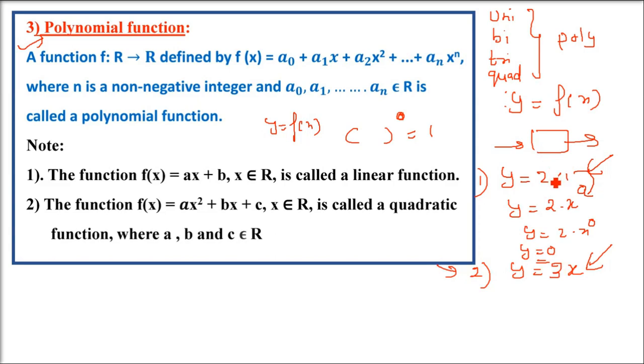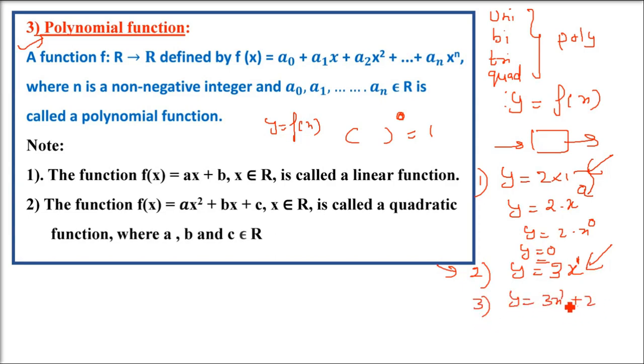We'll try to look at this graph. We have seen the constant graph. It's just a straight line parallel to the x-axis, y equals 2 or y equals 2x to the power 0. Now this is y equals 3x. This is a linear function.